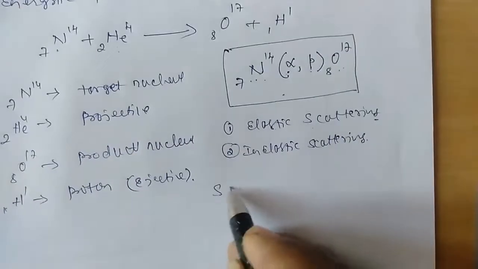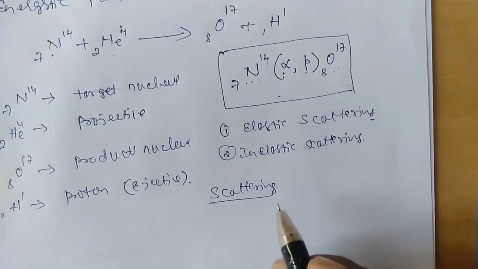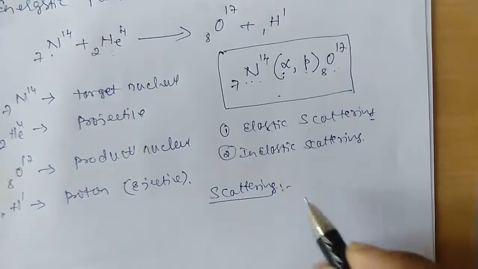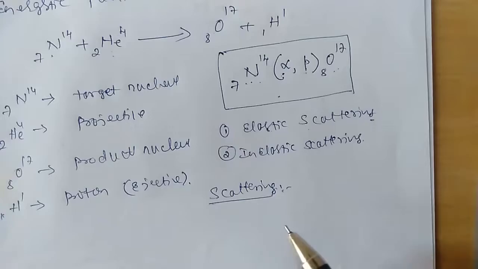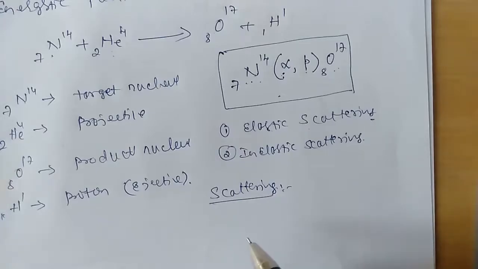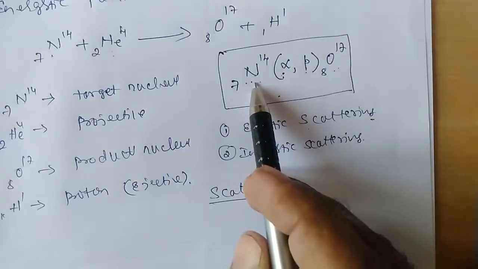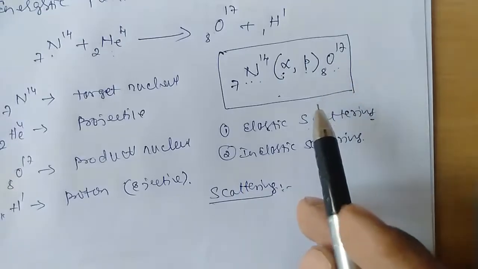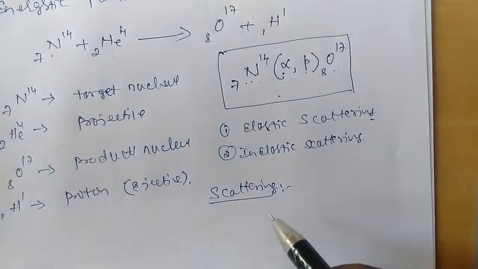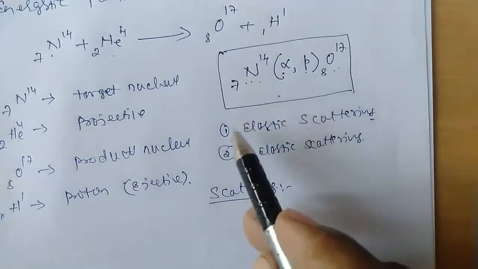Scattering, for nuclear interactions, is defined as follows: whenever an interaction takes place between a high energy particle and the target nucleus, if the particle remains the same, that is, the target nucleus does not convert into another nucleus but only there is a change in the direction of the nucleus that is being formed, then that is what we call scattering.